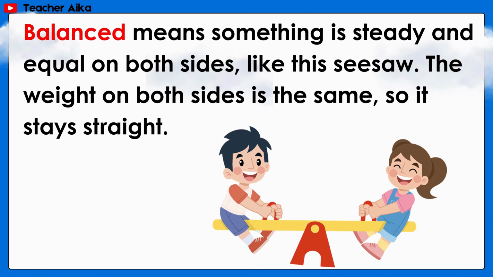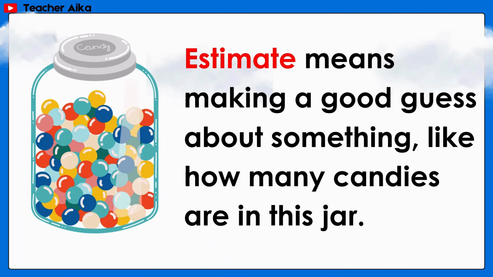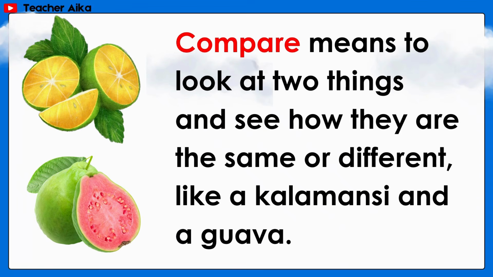The weight on both sides is the same, so it stays straight. Estimate means making a good guess about something, like how many candies are in this jar. Compare means to look at two things and see how they are the same or different, like a calamansi and a guava.